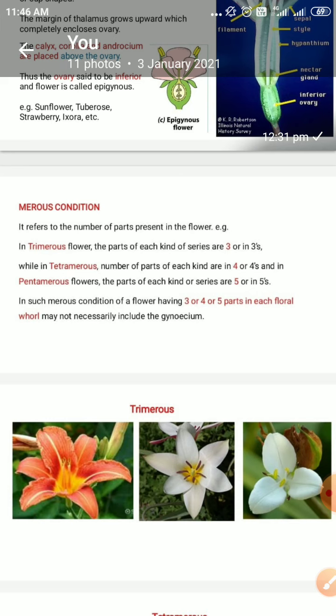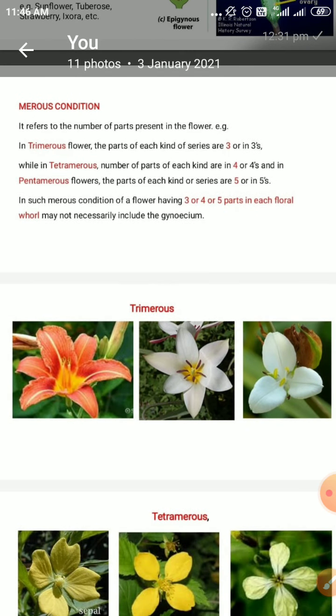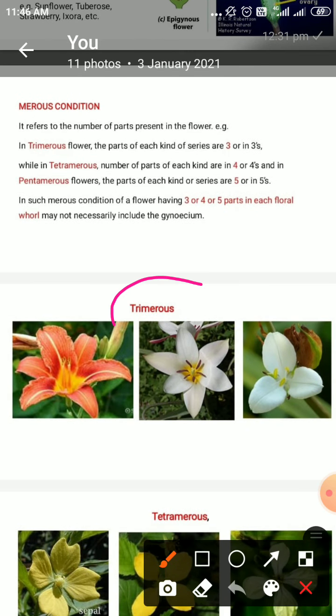For example, the first type of merous condition is trimerous. For example, in monocot plants like lilies, the floral parts are present in the number of threes, or in multiples of three. 3 sepals, 3 petals, 3 stamens, 3 carpels.